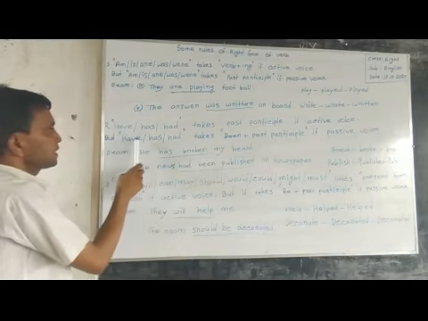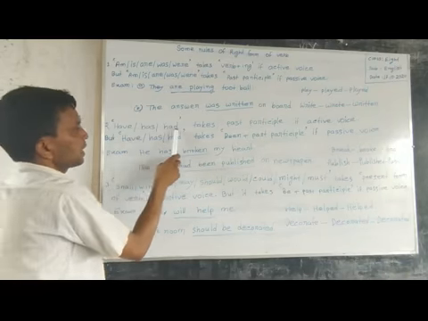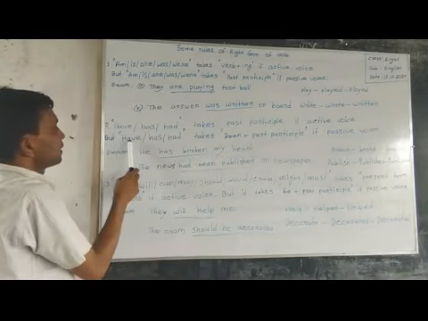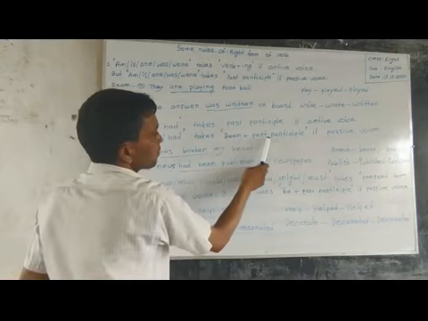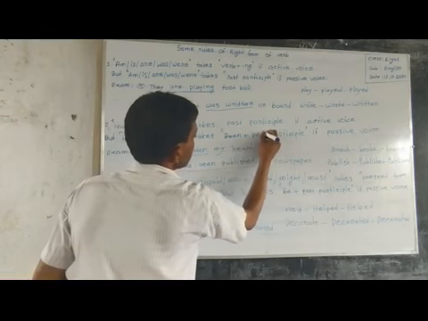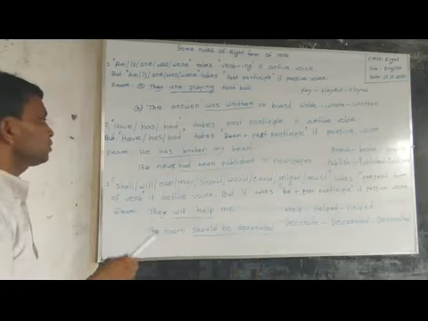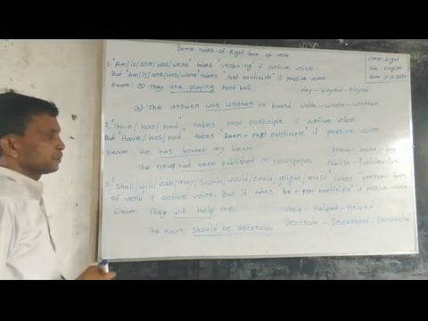The rule has said clearly have, has, had takes past participle if active voice, and have, has, had takes been plus past participle if passive voice. So this one is active voice and the other one is passive voice.